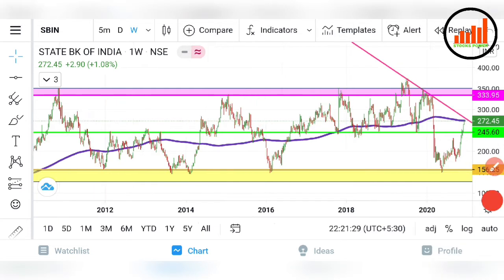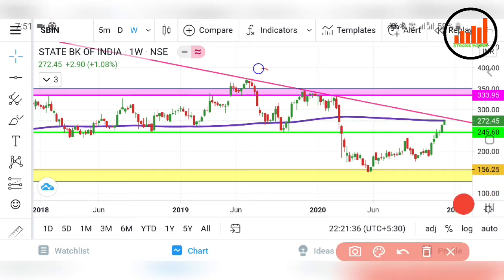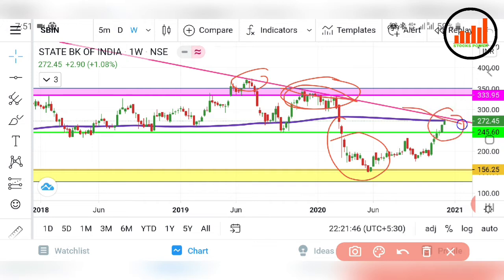Now you all can clearly see how this trend line is acting for SBI Bank. You can see how much time it has taken resistance. Here it was taking many weeks of resistance from this trend line. After that it fell down in COVID-19. Now here you all can see there is also a trend line and the 200 days moving average also.